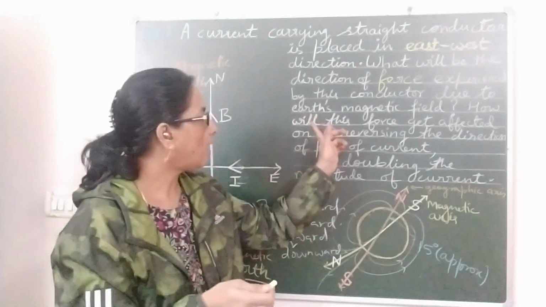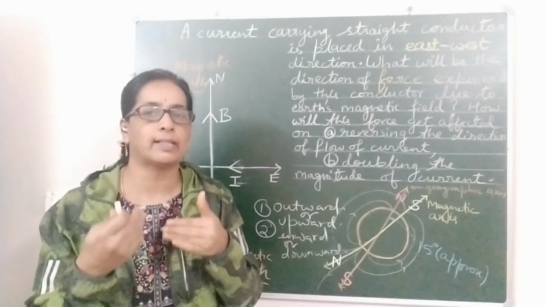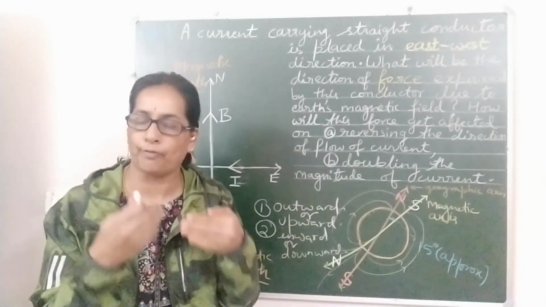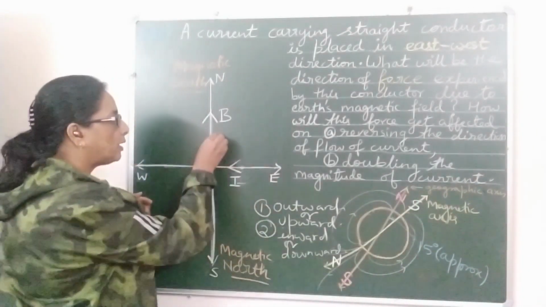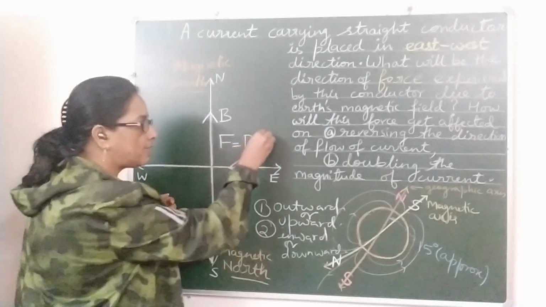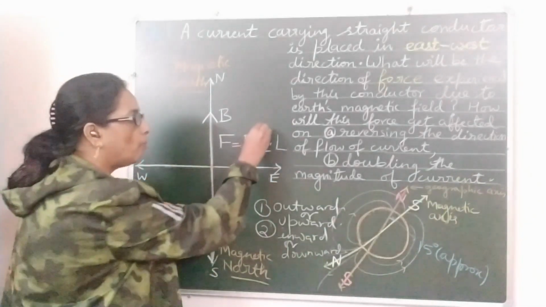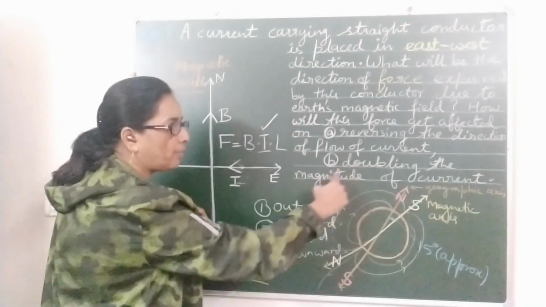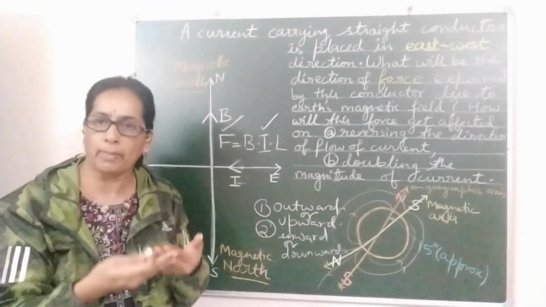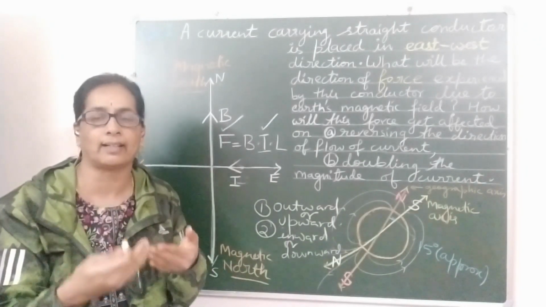Now the next question, how will this force get affected on doubling the magnitude of current? If more current is there, the conductor will behave like a stronger magnet, so it experiences a stronger force in the field of the magnet. We know that force is the product of the magnetic field strength of the magnet, the magnitude of current in the conductor, and the length of the conductor in the field. So if the magnitude of current is doubled, then the force is also doubled. More magnitude of current in the conductor means a stronger force experienced by the current carrying conductor in the field of the magnet.